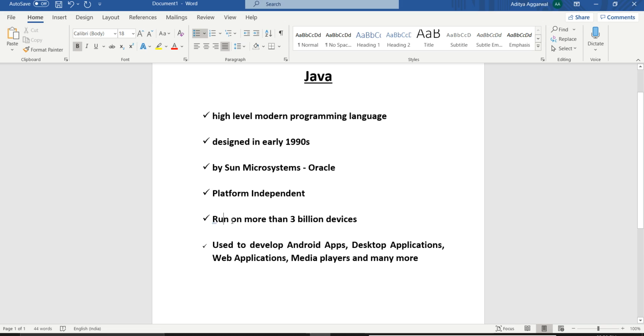The next major question that arises in our mind is, if we learn Java, what can we do in future with the help of Java? The answer is that we can use Java to develop Android apps, desktop applications, web applications, and media players. Not only this, we can develop many more things, like antivirus software, and many more. There is a lot of stuff to do with the help of Java.